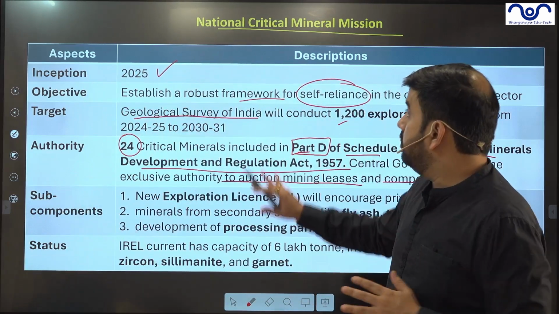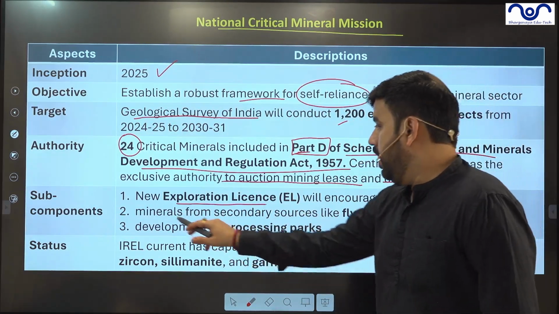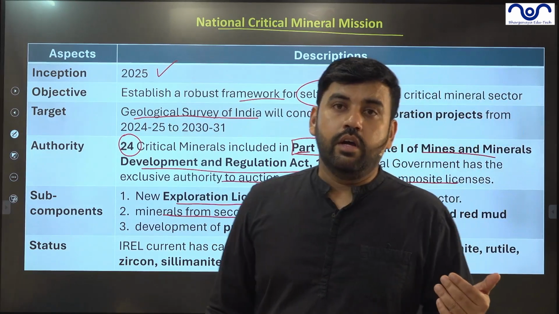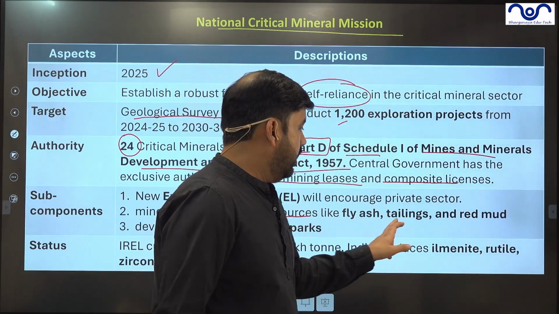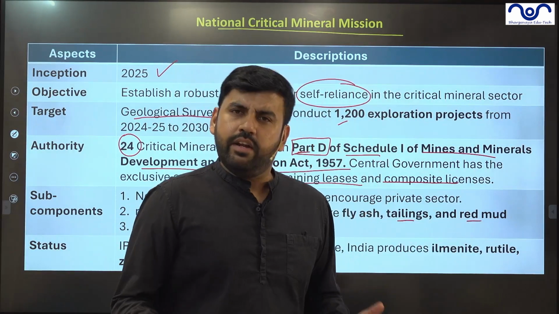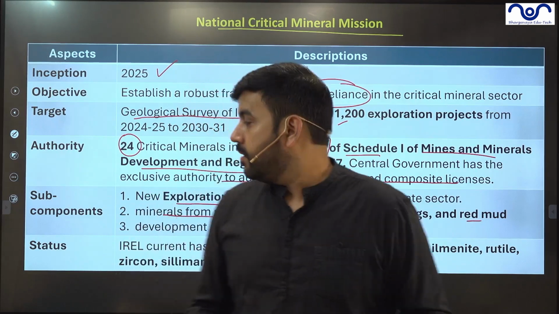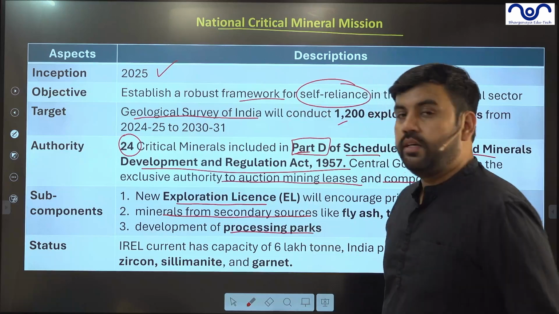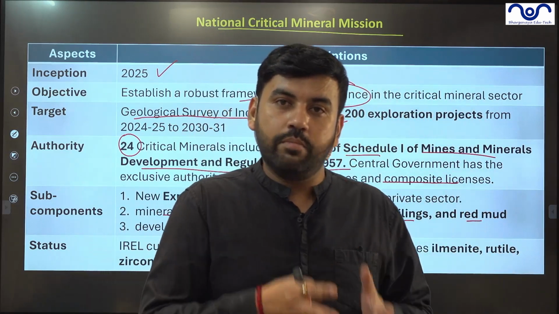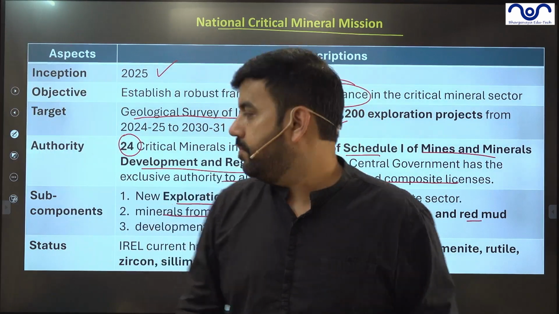Subcomponents of this particular scheme, NCMM. Exploration licenses will be given. Minerals from secondary sources like fly ash, which comes from coal or thermal power plants, tailings, and red mud, wherever such minerals could be extracted, let's extract. Why leave them, right? Development of processing parks near the sites so that we don't have to send our raw material to China for processing. Let's refine them in India only.